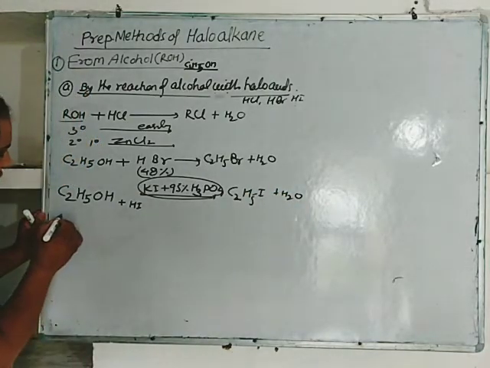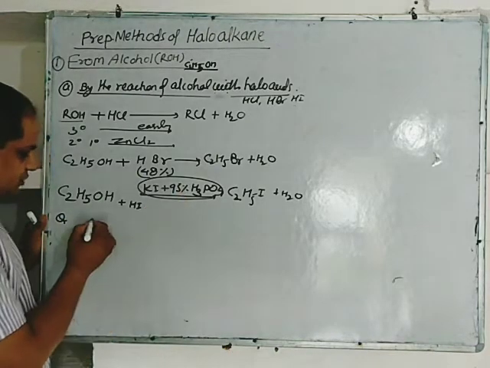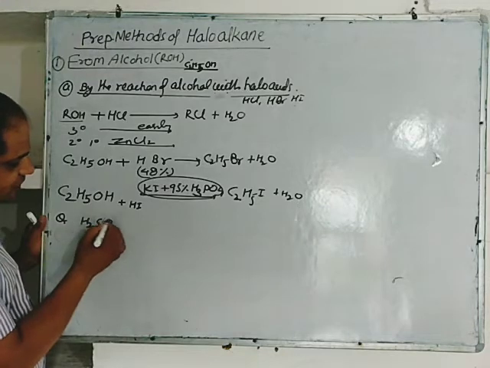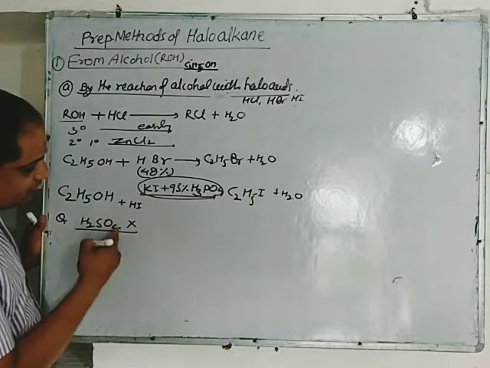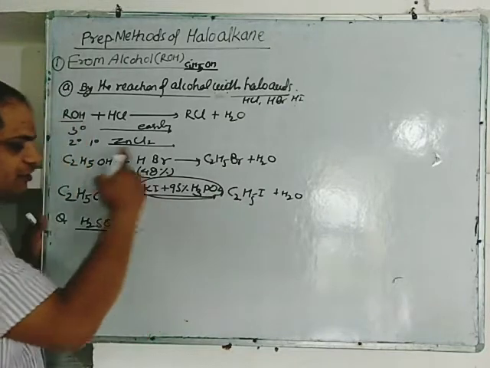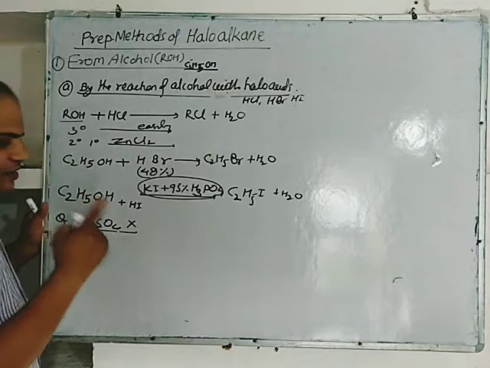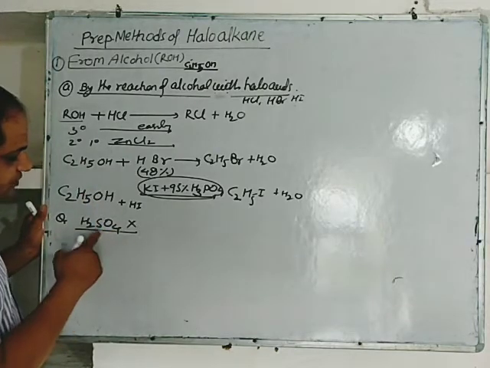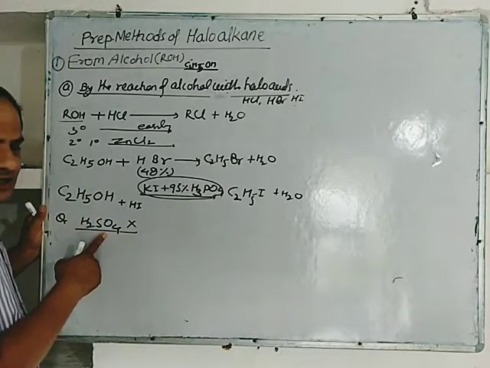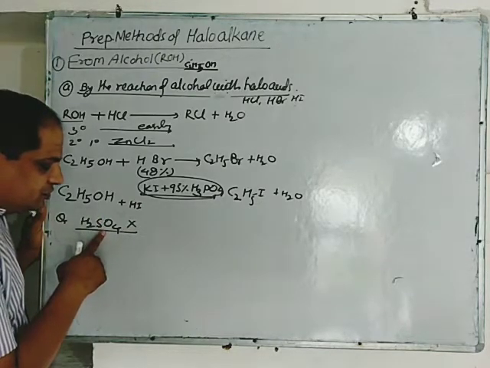Now again a question is there, why sulfuric acid H2SO4 is not used in preparation of iodoalkane from alcohol. The answer is that concentrated sulfuric acid is a strong oxidizing agent.